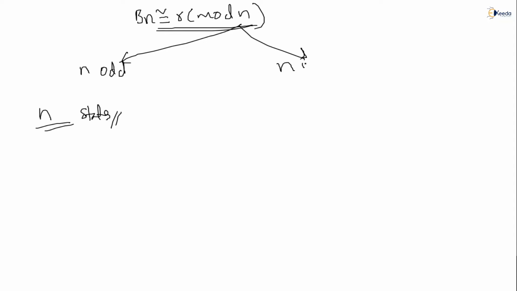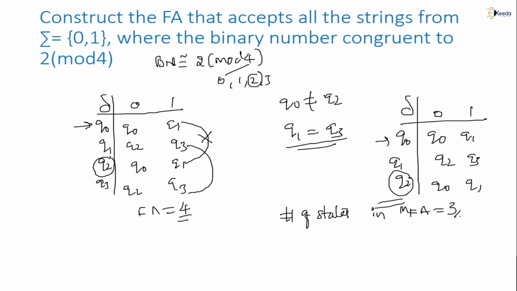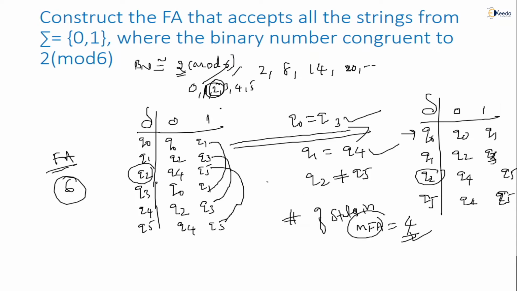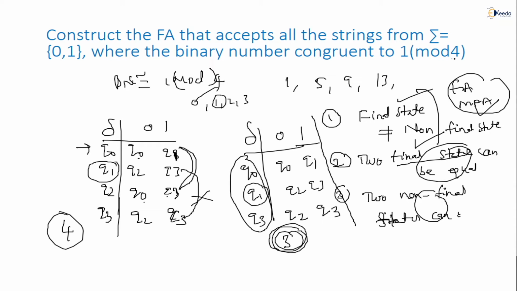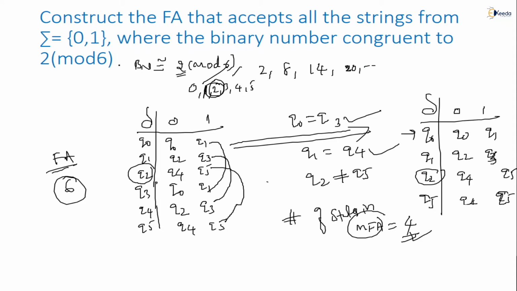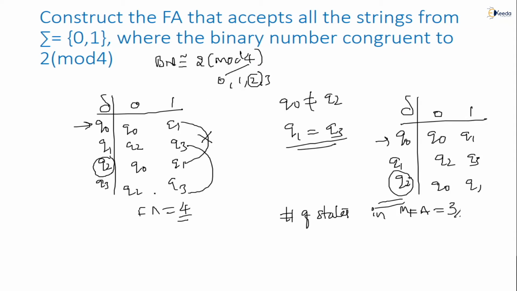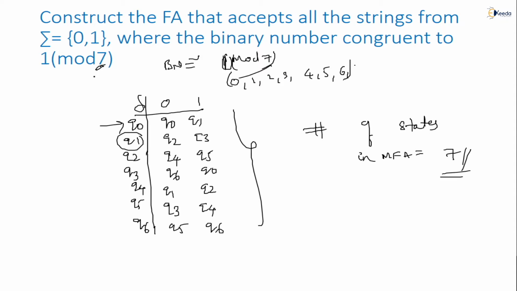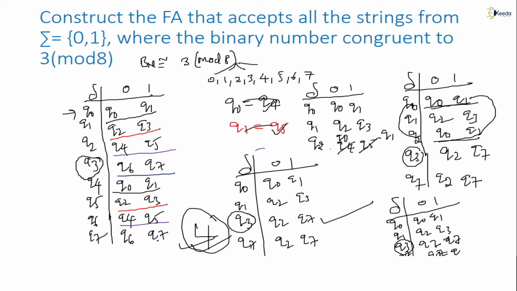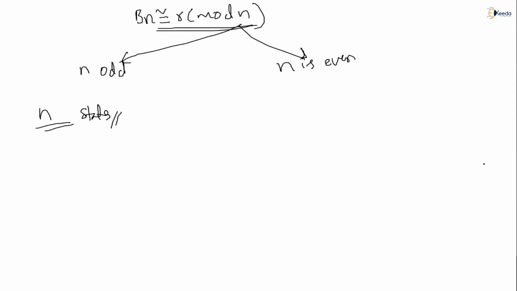When n is even, we got different things. See, this is also even. This is even. How many states did we get in this case? 3 states. Here this is also even. How many states did we get here? 4 states. Here 4 is also even. How many states did we get here? 3 states. Here 8 is even. How many states did we get? 4 states. So what observation can we make?